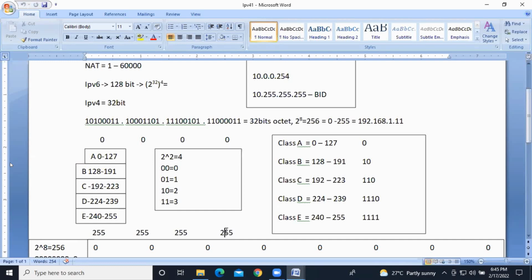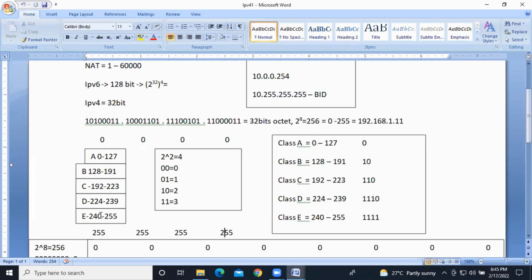The total range 0 to 255 got divided into 5 classes: Class A, Class B, Class C, Class D, and Class E.